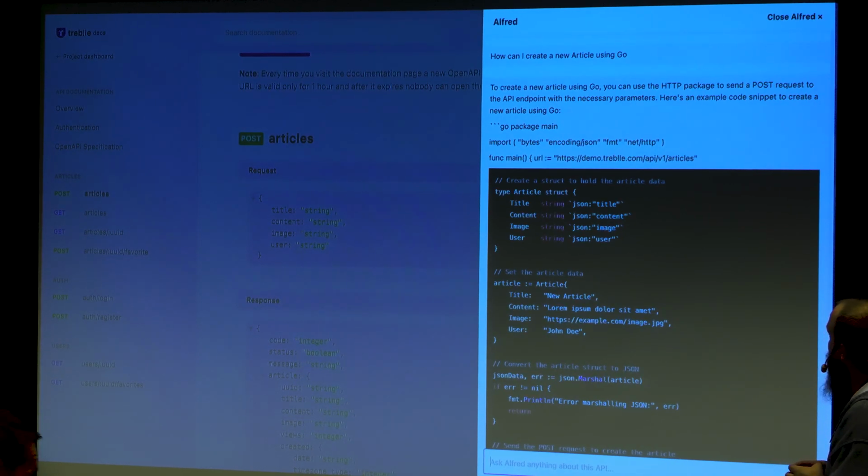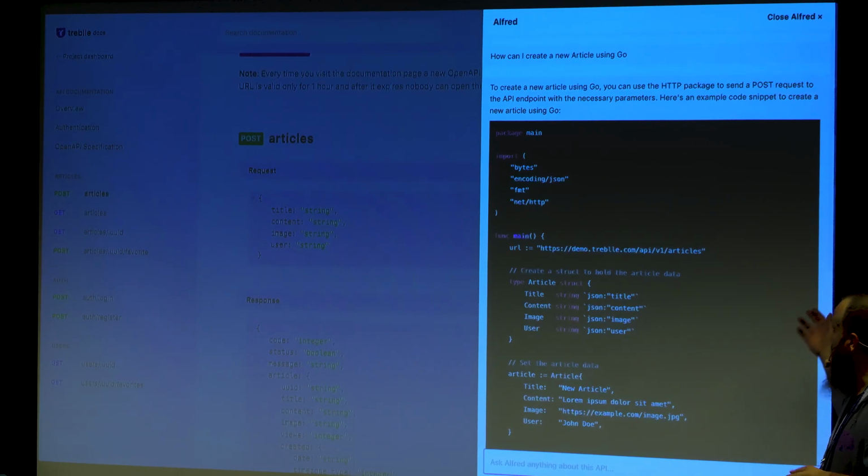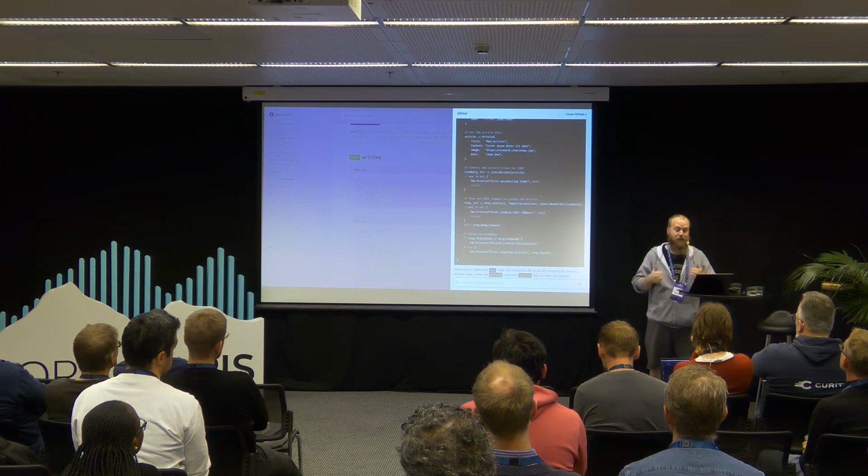Eventually, when it finishes running out of all the tokens, it will format it correctly. And it will tell me, okay, so this is how you do it. Here's how you can create your struct. Here's how you then instantiate that struct. And then we're going to start to marshal that data, send a POST request, and you're all good.